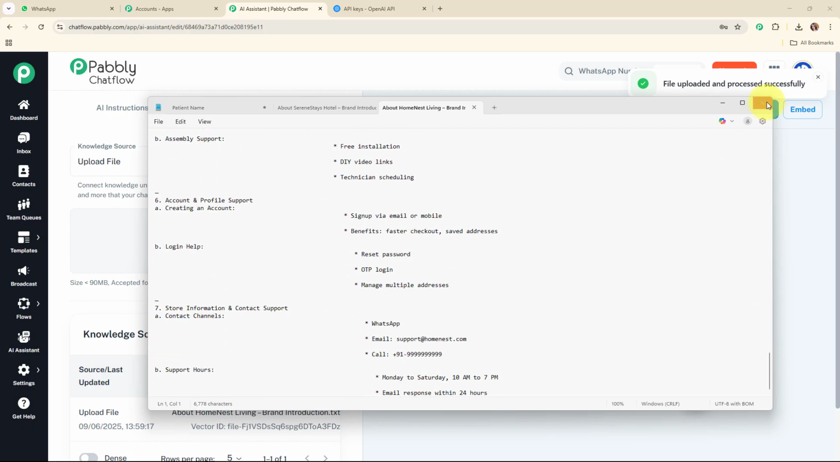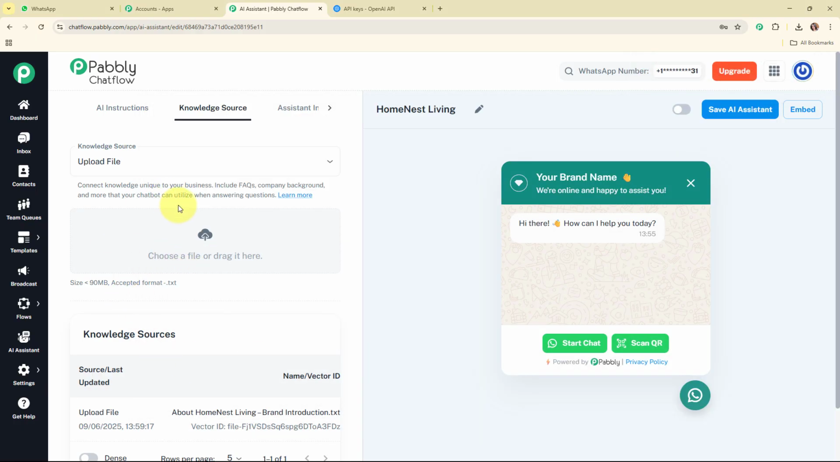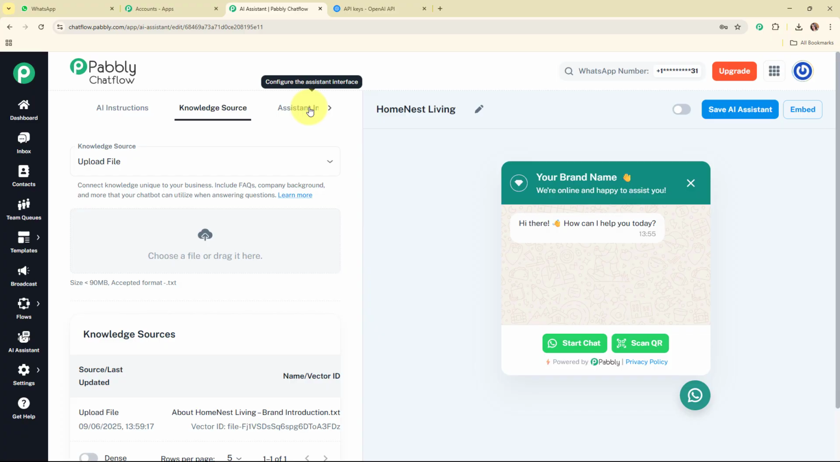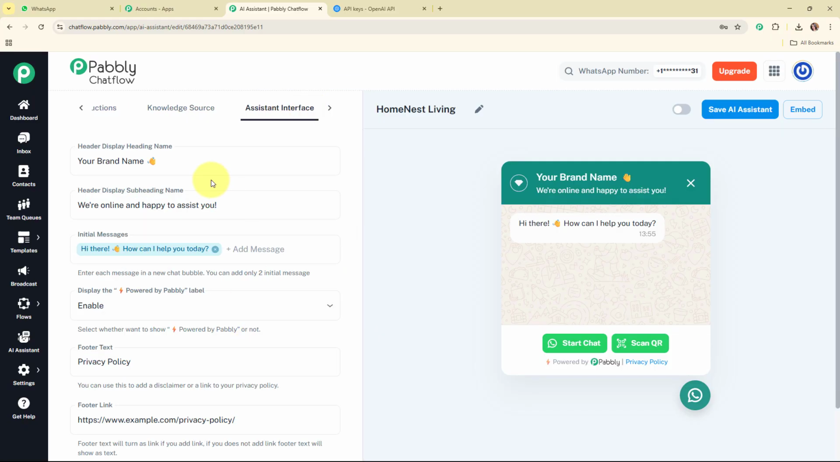Alright, so here I've added this knowledge base, and now after updating the knowledge base, I'm going to move forward to this assistant interface, and here you can edit the interface as well. So here you can add the brand name. Let's add the brand name as Home Nest Living, and then here you can add the header display subheading name. I'm going to keep it as, we are online and happy to assist you.